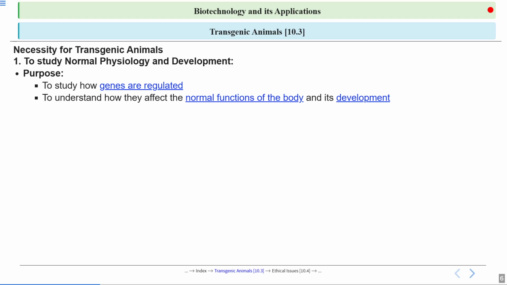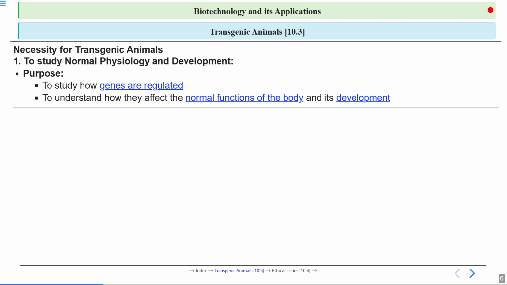As I said, for example, there is a gene in a human that is responsible for some development and some normal functioning of the body. How will we get to know what the function of that gene is? We can introduce that gene in an animal, make it a transgenic animal, and then study which functions this gene is responsible for, and how it has been regulated. These are the different physiological functions happening in the body after we have introduced that gene in the animal. So, to study normal physiology and development, we think there is a necessity for transgenic animals.